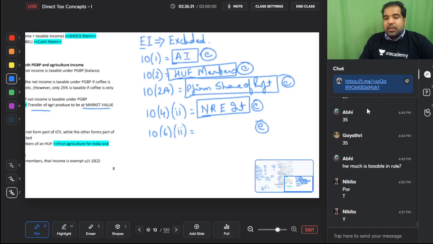But guys, there's a condition: these people have to be foreign citizens. Please remember, they have to be foreign citizens. So this is: I tax my people, you tax your people. That is 10(6)(ii).